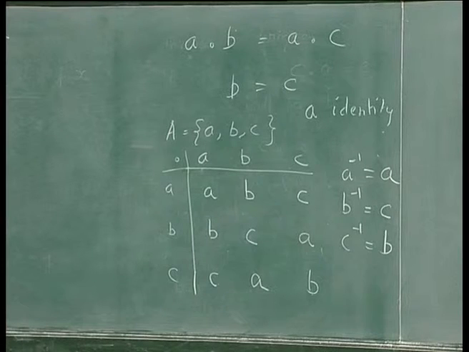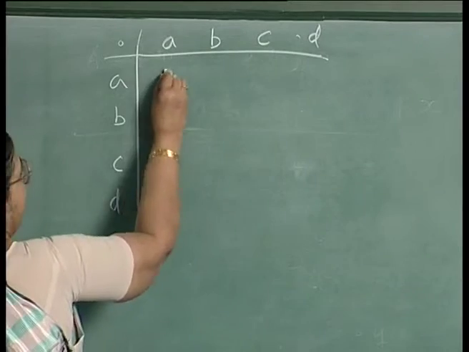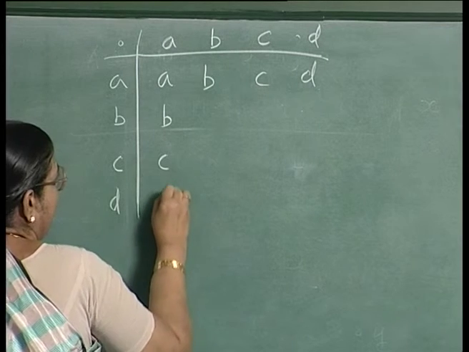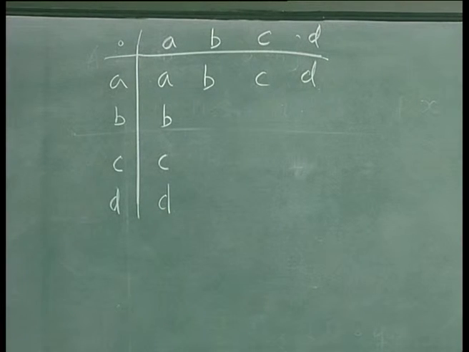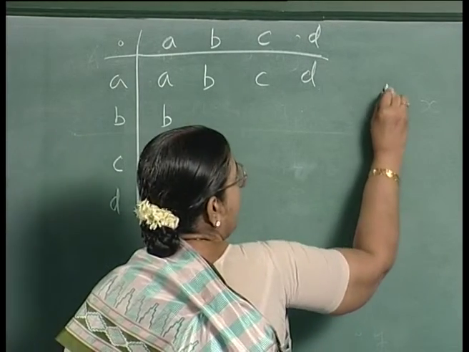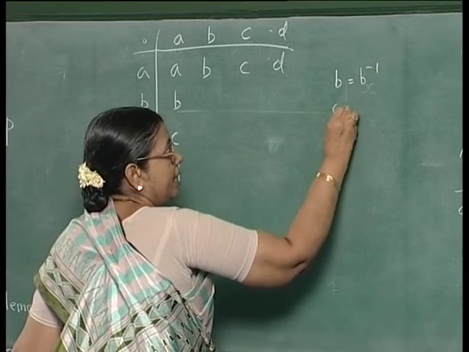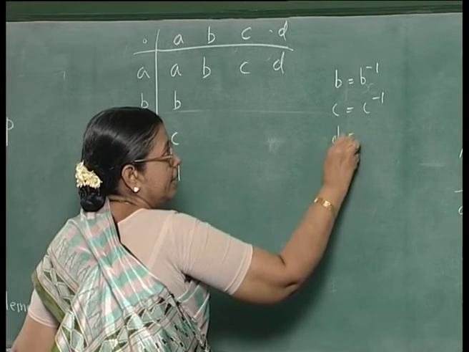Now, in the case of a group with 4 elements, let A be the identity element. So, this portion of the table is okay. We can very easily write this. Then you must see that all of A, B, C, D should occur in each row and in each column. It should be a permutation of A, B, C, D in each row and in each column. Now, the other possibilities: you have 3 elements B, C, D. One possibility is that B is its own inverse, C is its own inverse, D is its own inverse.